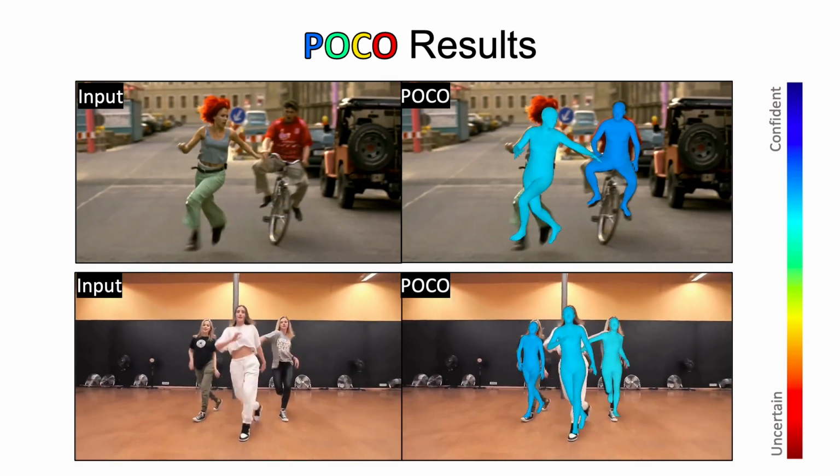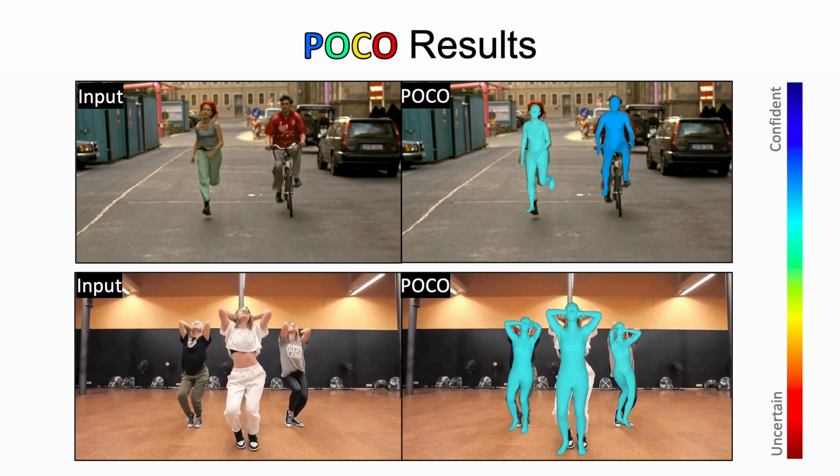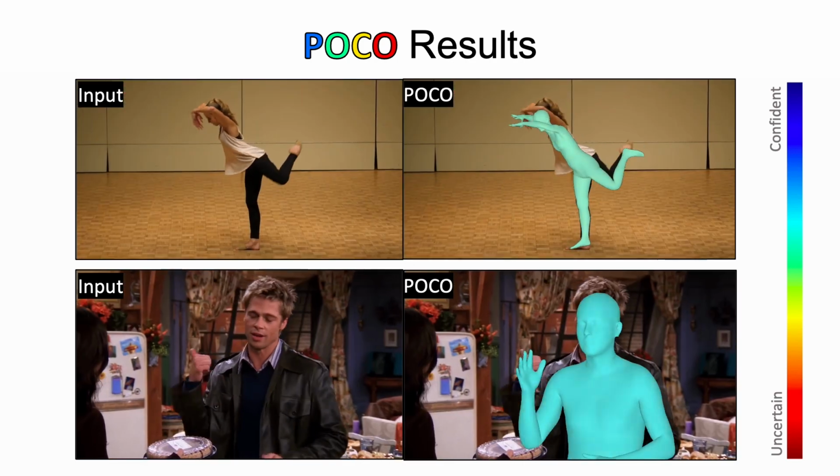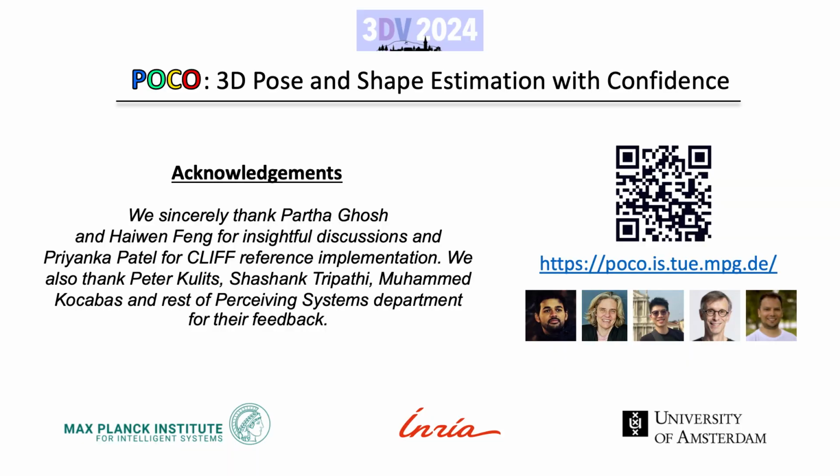In summary, POCO is a novel framework that can be used to augment existing HPS regressors, such that they also produce an estimate of their uncertainty with modest increase in pose accuracy. The code and models are available for research.